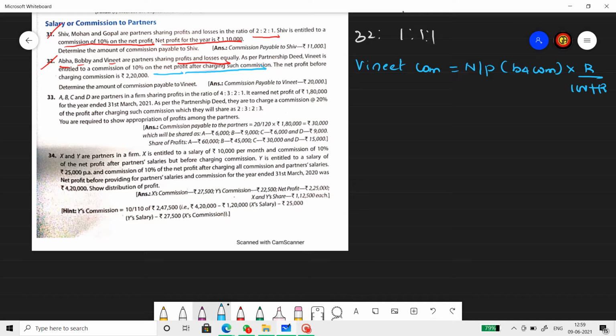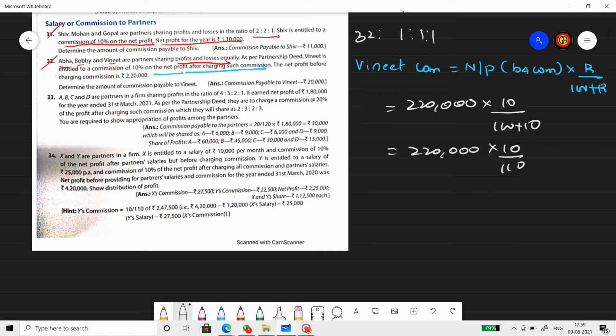Alright. Now, net profit is given as 2,20,000. Rate is given as 10 by 100 plus 10. So that means 2,20,000 into 10 by 110. Alright. So 20,000.